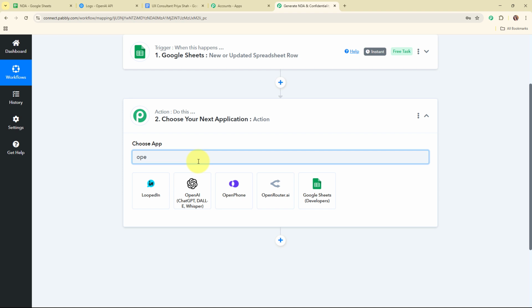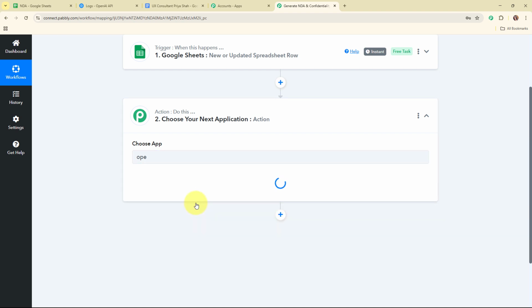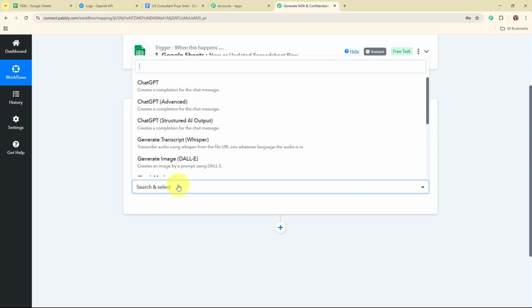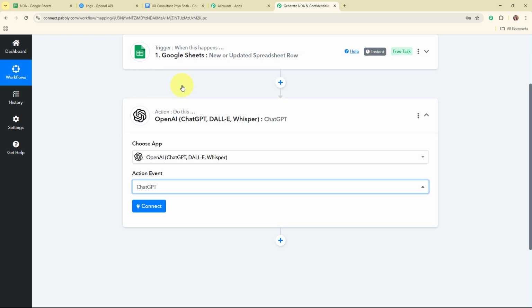So OpenAI is a company that develops advanced AI tools and models like ChatGPT. People use OpenAI to create content, write code, answer questions, and even generate creative ideas. So in my OpenAI action step, I'm going to select my action event as ChatGPT, so that by using this particular model, OpenAI should generate a proper NDA for me.